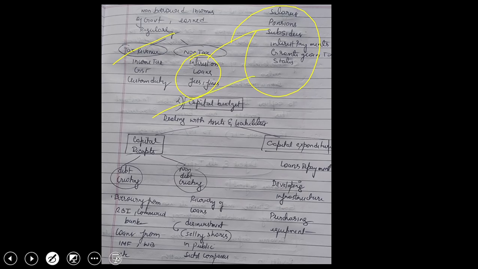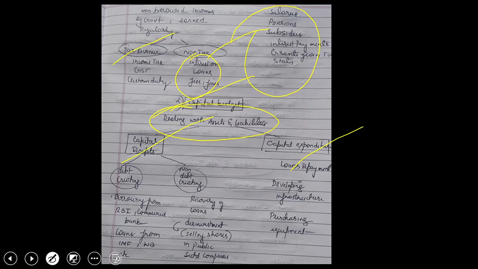Now what is the capital budget? Here it deals with assets and liabilities. Here the government spends on the interest where it borrowed money previously, and also on creating assets. So what are capital receipts and capital expenditure?